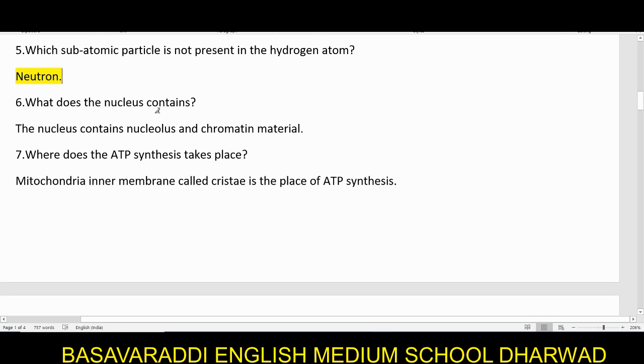What does the nucleus contain? Please don't get confused. When we are talking about atoms, we use the word nucleus, and when we are dealing with the cell, we also use the word nucleus. The nucleus of a cell contains nucleolus and chromatin material. Chromatin means the genetic chromosomes, which are the genetic material.